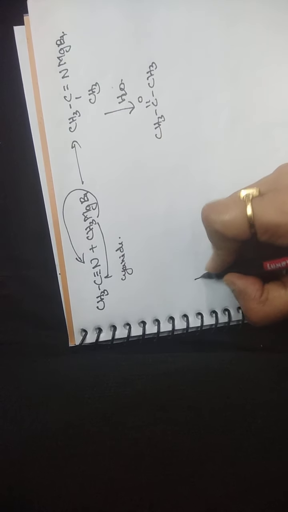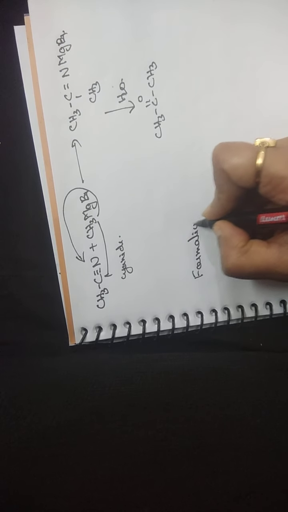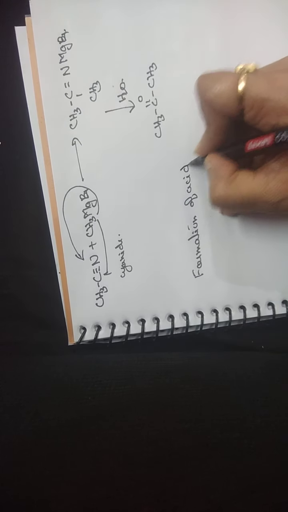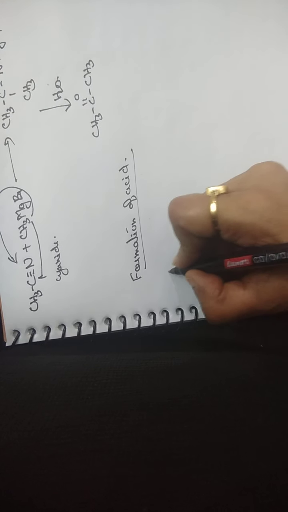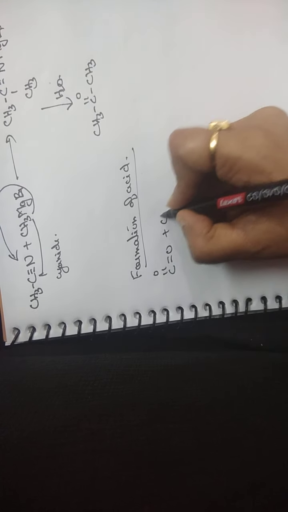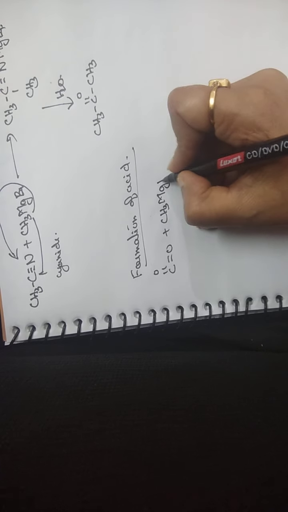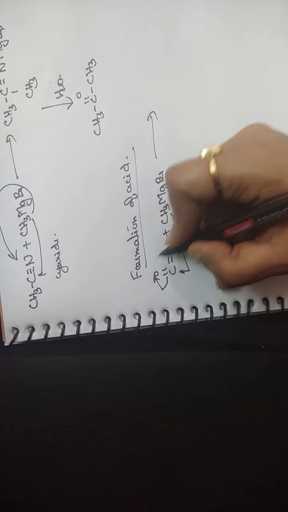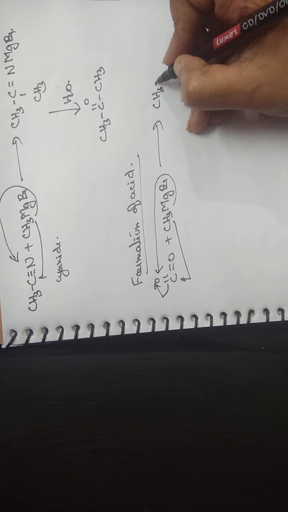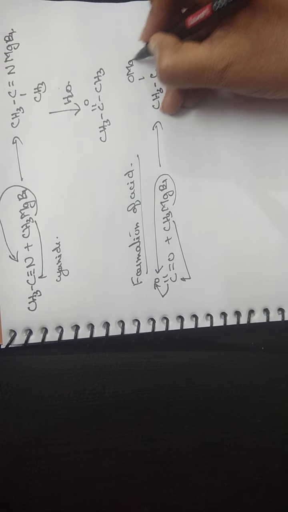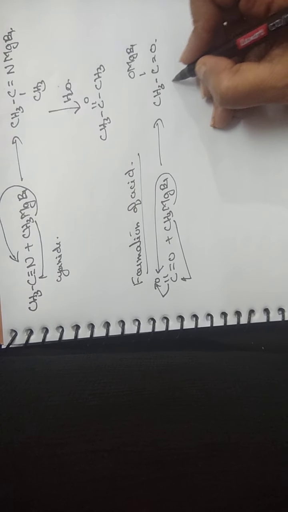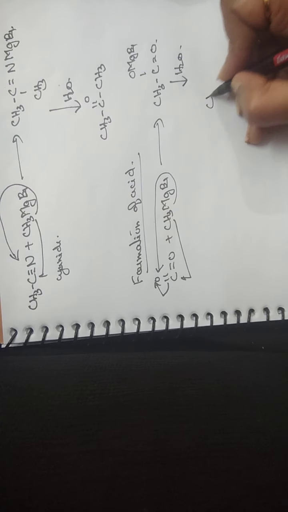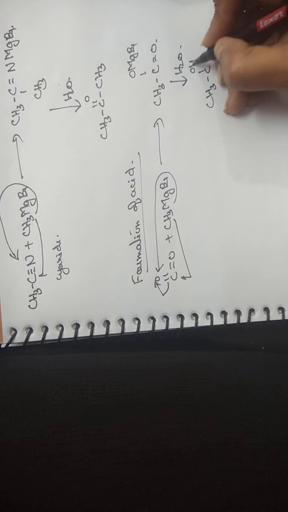The next is the formation of carboxylic acid. A carboxylic acid is obtained when Grignard's reagent reacts with carbon dioxide. Again the same reaction: CH3 goes here, the double bond goes over the oxygen as a negative charge, and MgBr goes on this oxygen. So the product is CH3C(=O)OMgBr. When it undergoes hydrolysis, we get CH3COOH. This is your carboxylic acid.